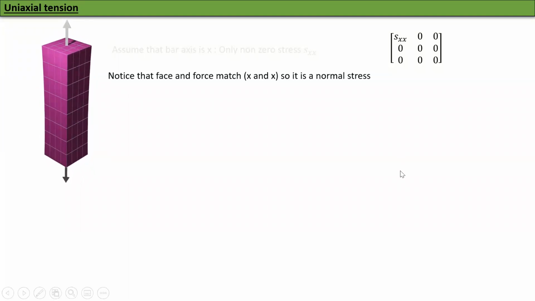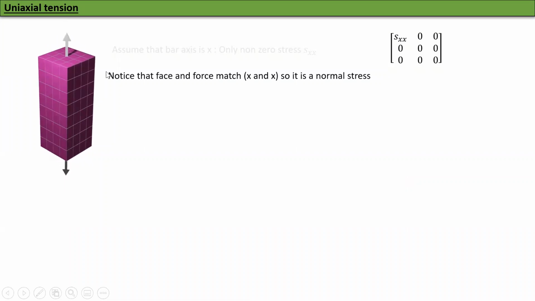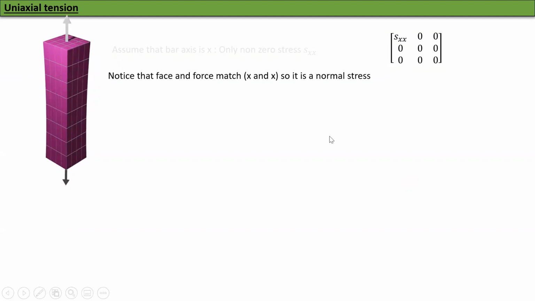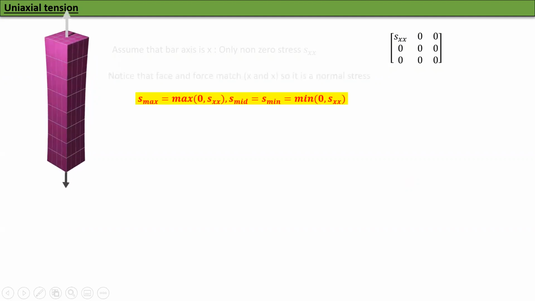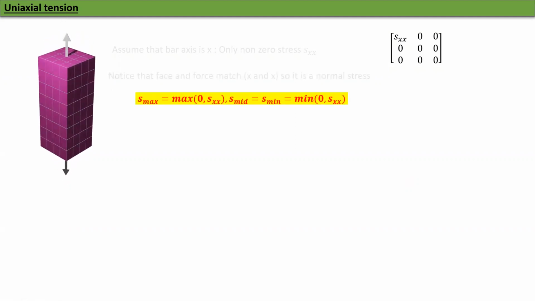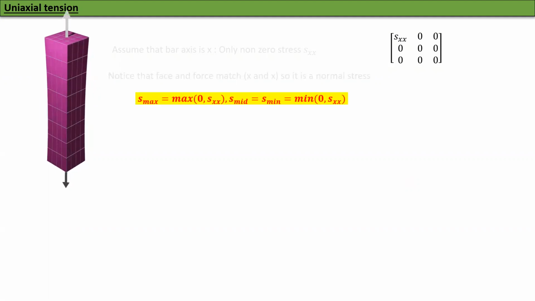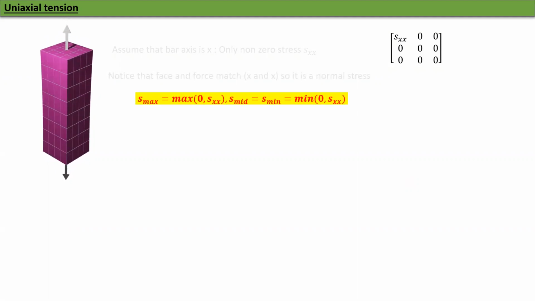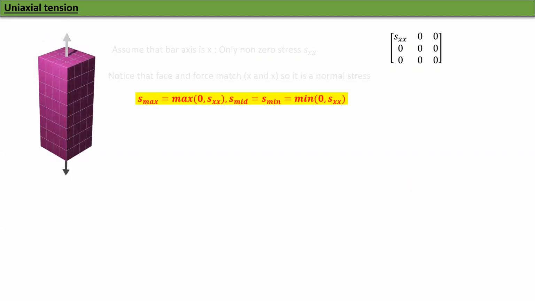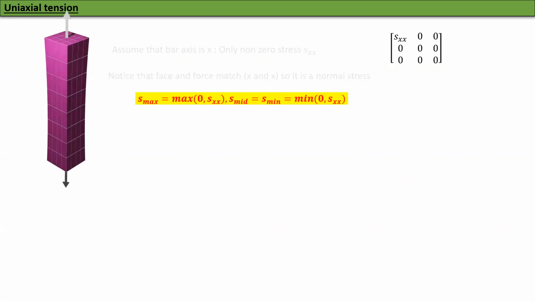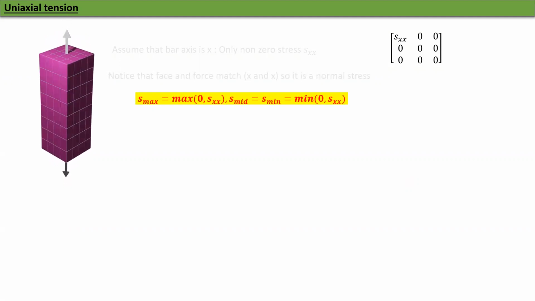Okay, in this particular case, the face in which we are interested and the force direction both match, so it's a normal stress. As far as our principal stresses go, this is very simple. S max is the maximum of 0 and Sxx, because Sxx may be compressive, and if it is compressive, then S max is 0.